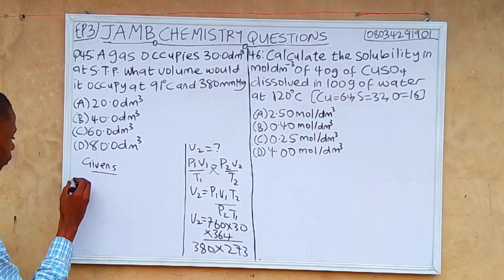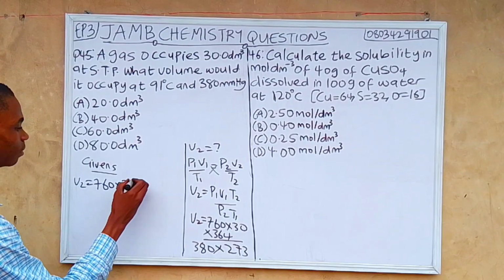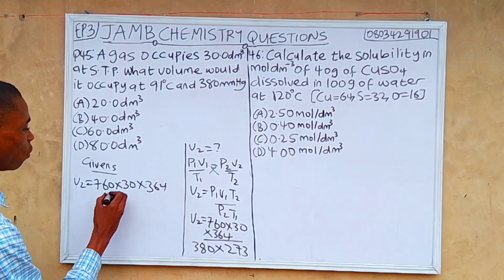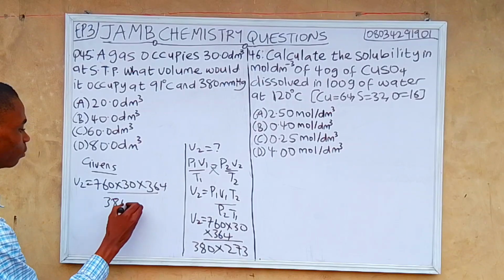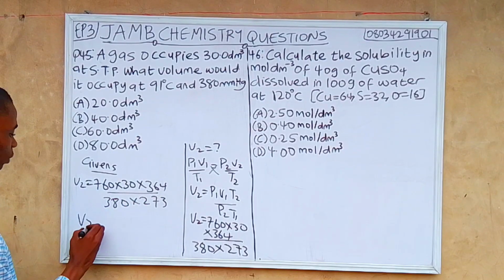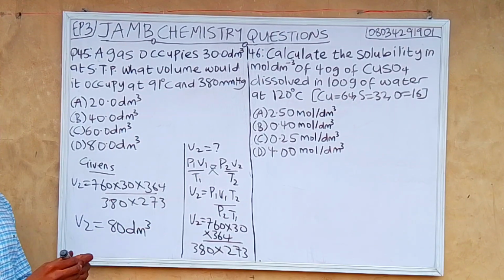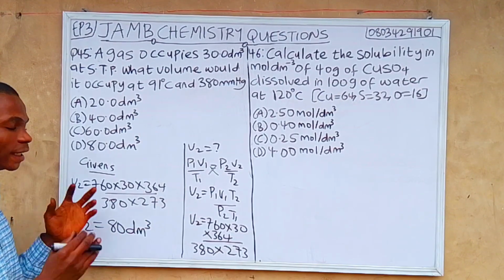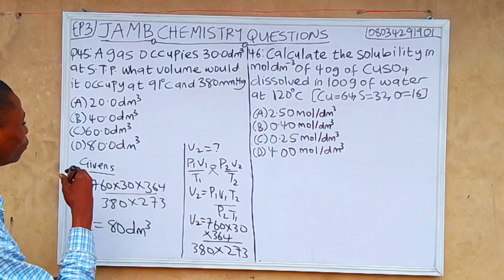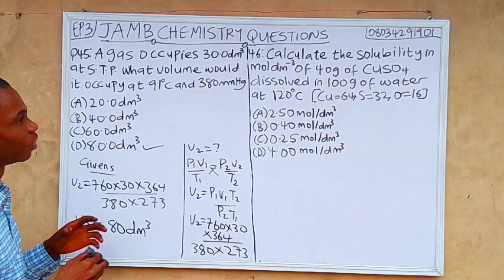So our V2 equals 760 multiplied by 30 multiplied by 364 over 380 multiplied by 273. So our V2 equals, let's see, you can press your calculator to check it out. 80 dm cube is the correct answer. So let's check our option. It's in option D. 80 dm cube is the correct answer.